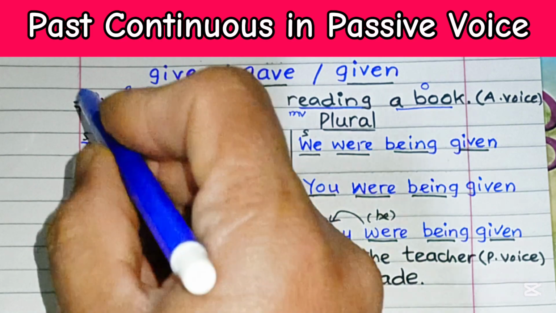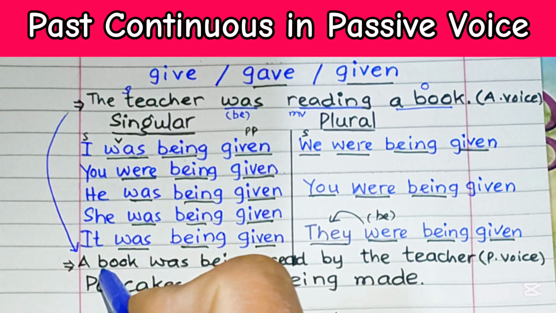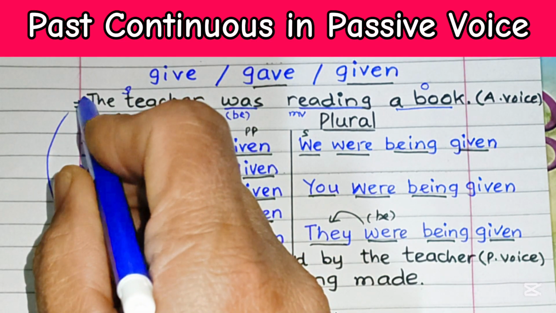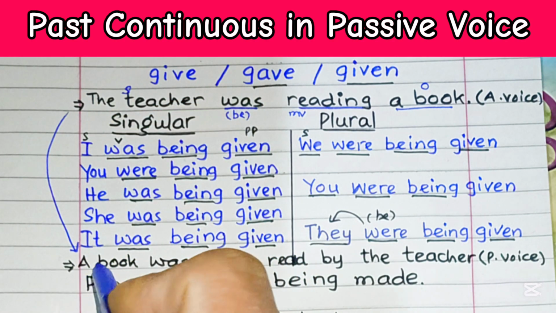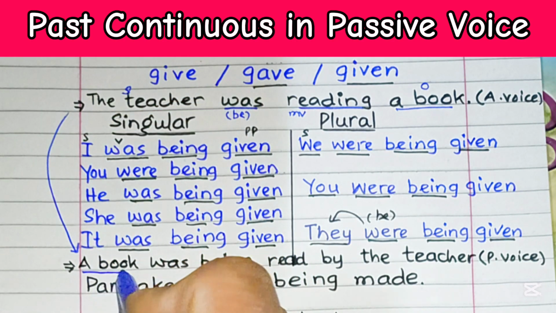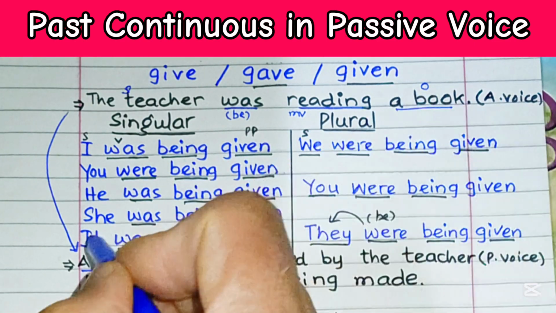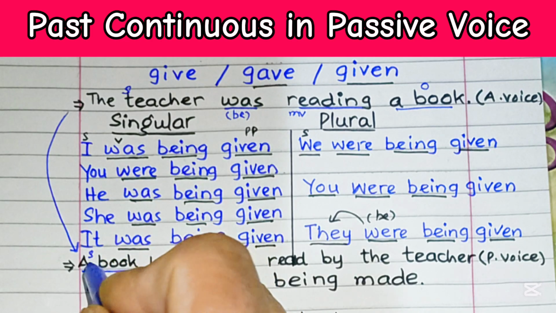So we change this sentence to passive voice, as it was in active voice, and this is past continuous tense. So we change the position of a book. It was the object in active voice, but now it is going to be the subject.